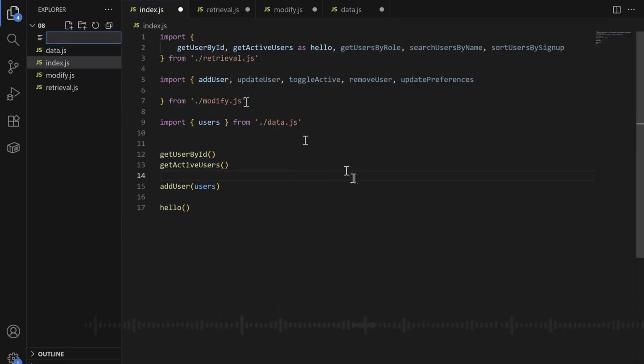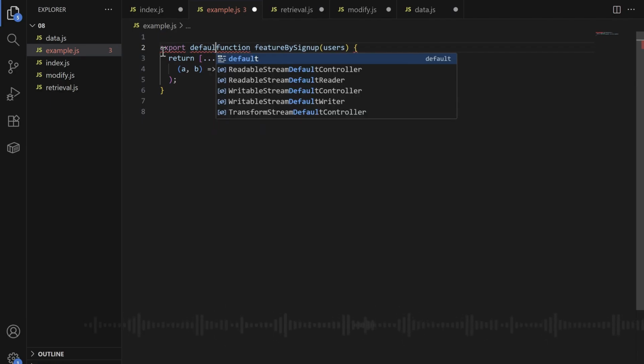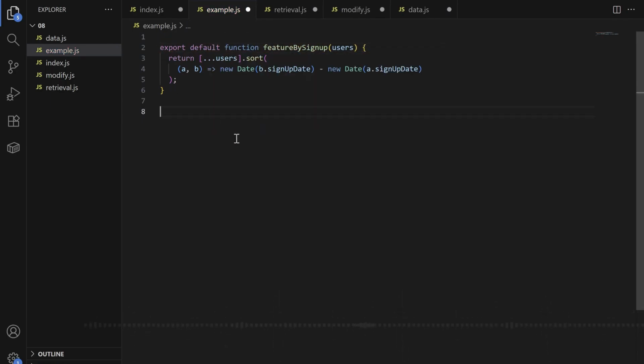Finally, I want to tell you about export default for your JavaScript modules. This export default is very popular in React and other frameworks. You see them everywhere. They just export normally, and then they export default. So how is this one different from the normal export? The difference is that export default allows you to use any name immediately you import that thing. For instance, let's say I export this function in this file.